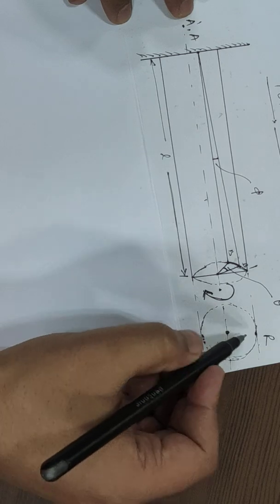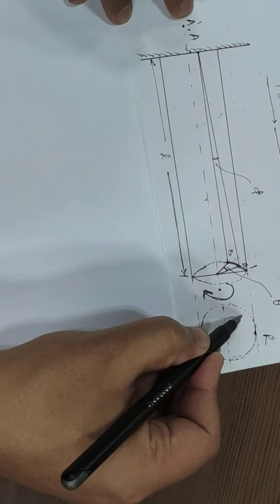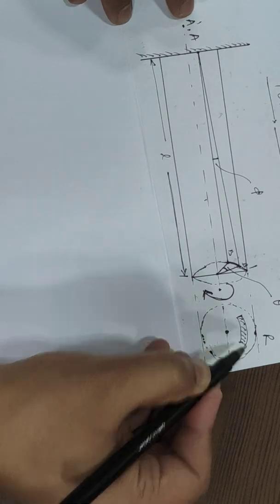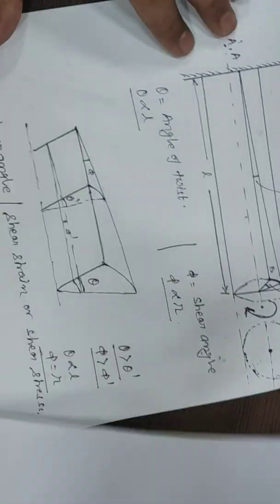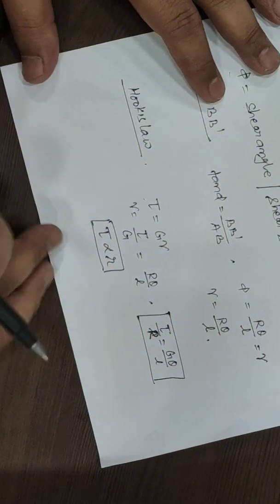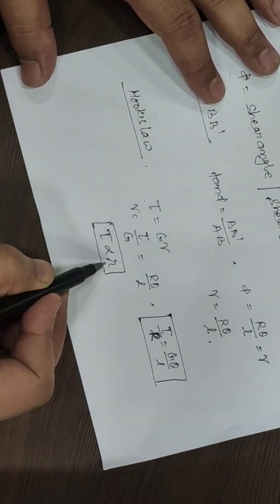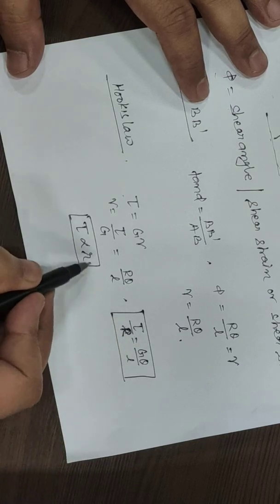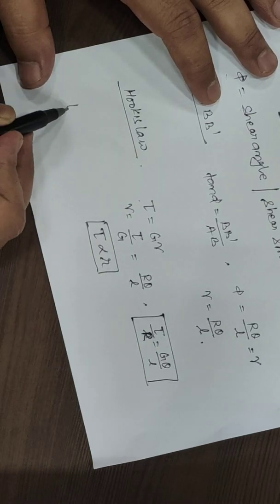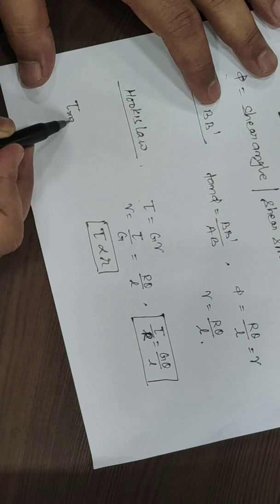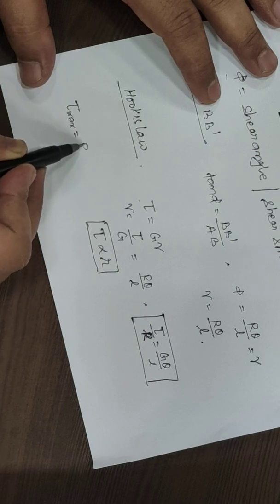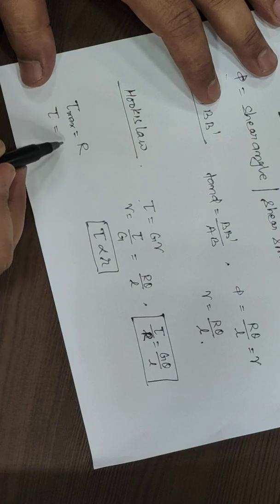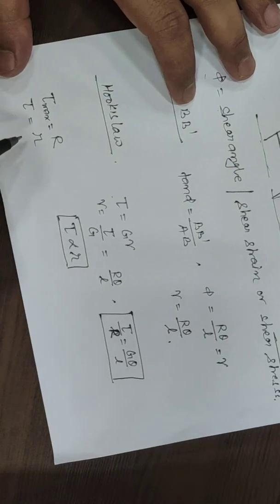So if a particular strip is providing a resisting moment, from here we can also observe that corresponding to tau we have R. Tau is maximum when R is equal to capital R, and tau has an intermediate value when R is equal to small r.